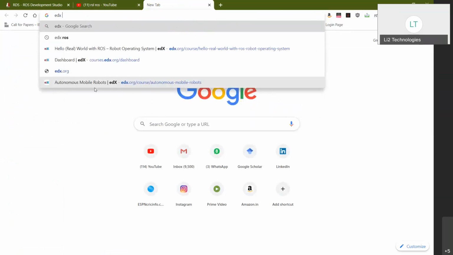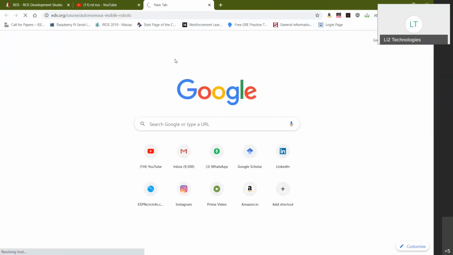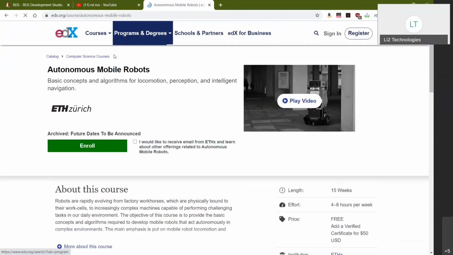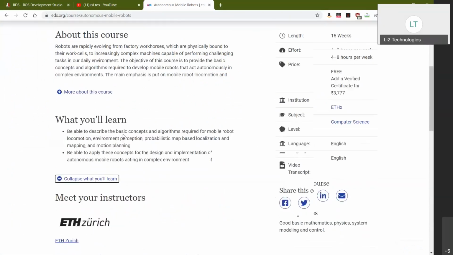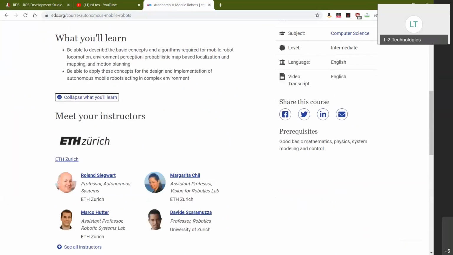It's called Autonomous Mobile Robots on edX, and this is also taught by ETH Zurich. I think this is by the Autonomous Systems Lab, ASL. Here, what you'll be able to learn is to describe the basic components and algorithms required for mobile robot locomotion, environment perception, and probabilistic map-based localization.